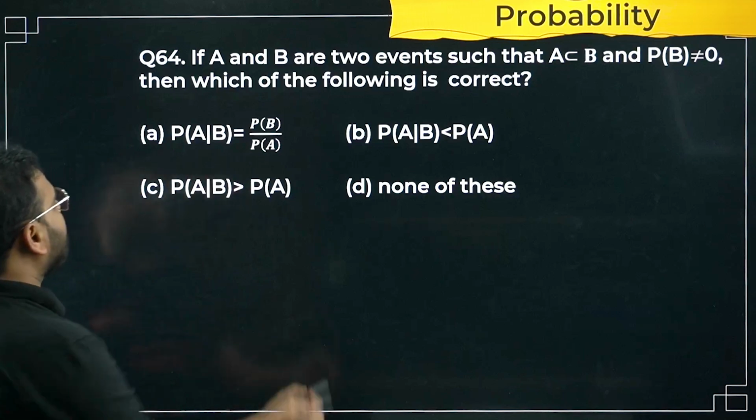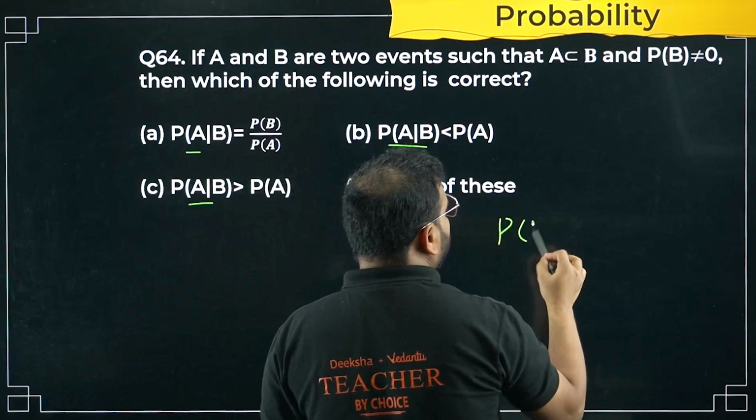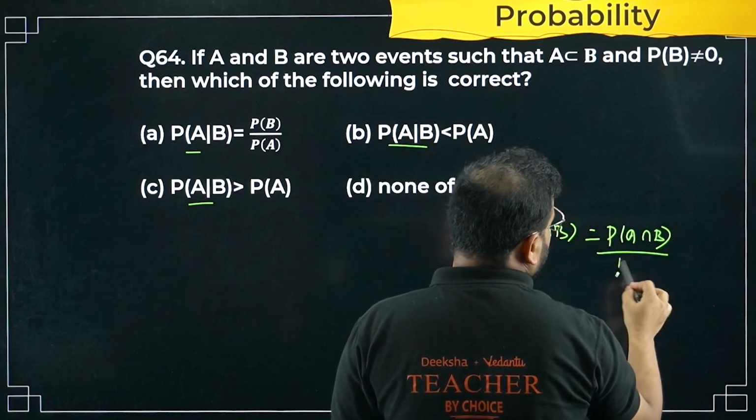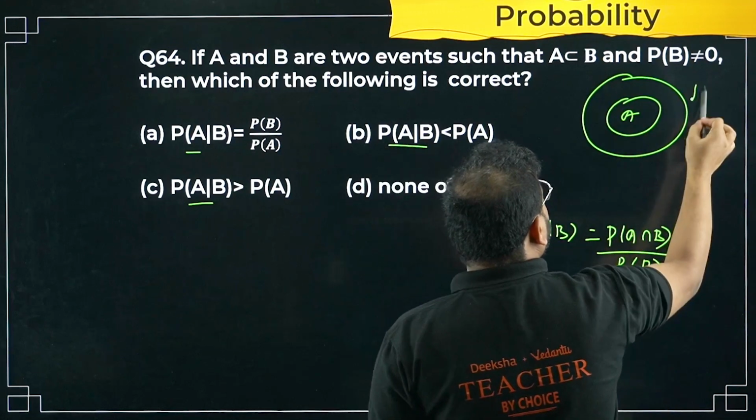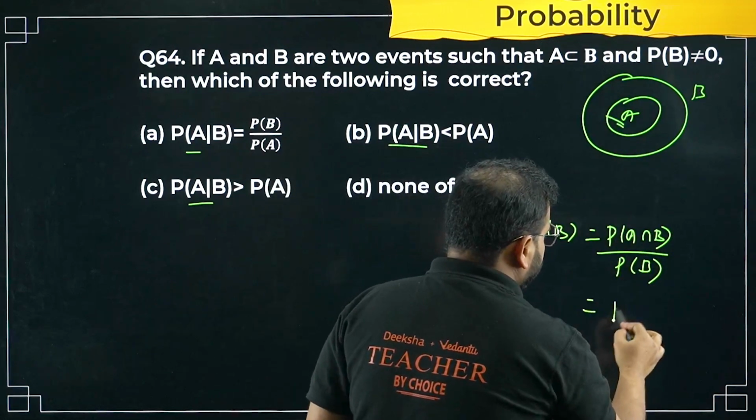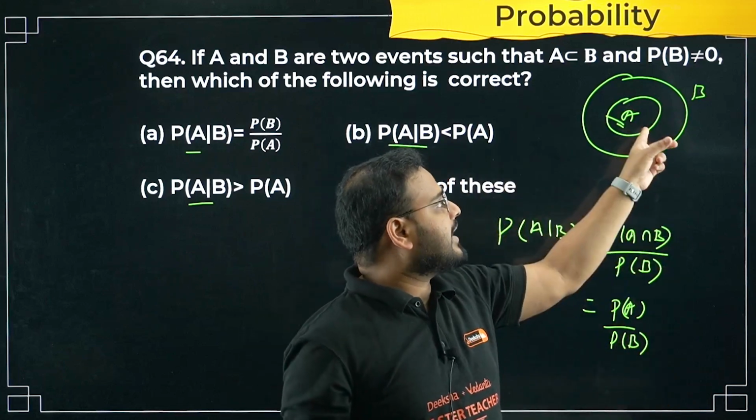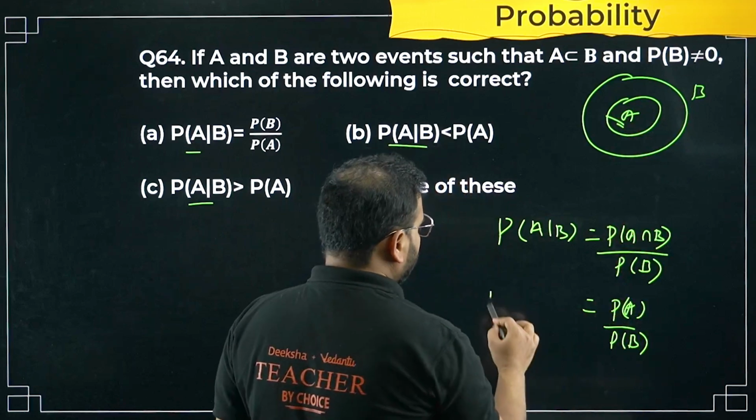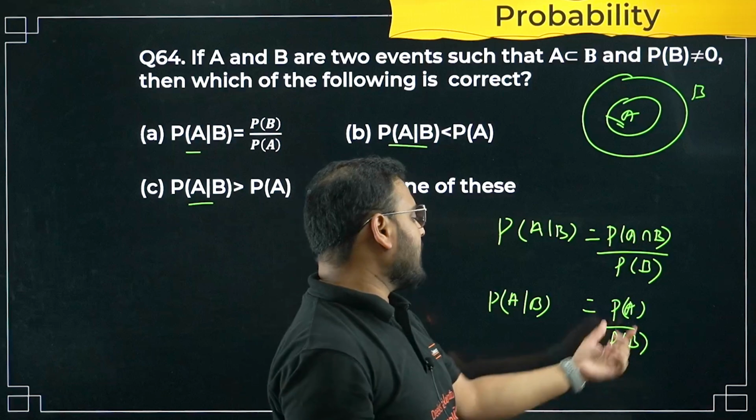Check here, we are looking for the conditional probability of A when B has already occurred. Let's define that very simply: P(A given B) equals P(A intersection B) by P(B). A is here, B is here. The intersection of A and B is going to be A only, right? So right here, P(A) by P(B). A is a subset of B means the intersection of A and B is simply A. So I'm getting the conditional probability of A when B has already occurred as P(A) by P(B).